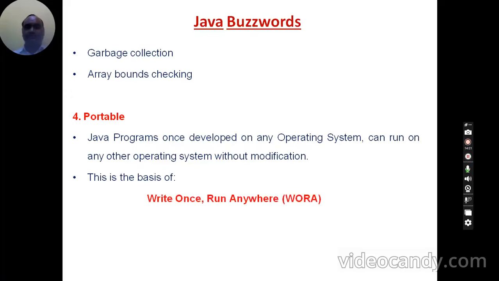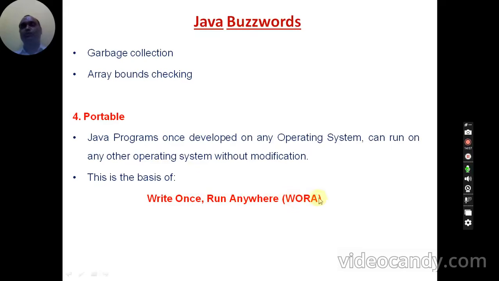And this portability means you are developing a program on one platform and executing it on a different platform, means you are carrying Java programs from one platform to another platform. That is called portability. And this is the basic principle behind the development of the Java language. James Gosling, the father of Java, when he was developing it, kept a principle that once you write a Java program, it should be able to run anywhere.